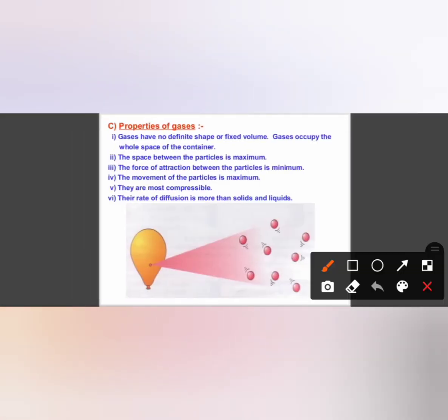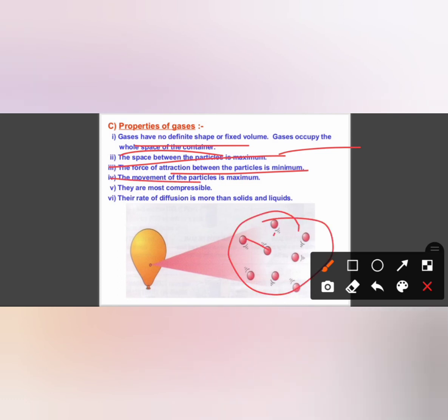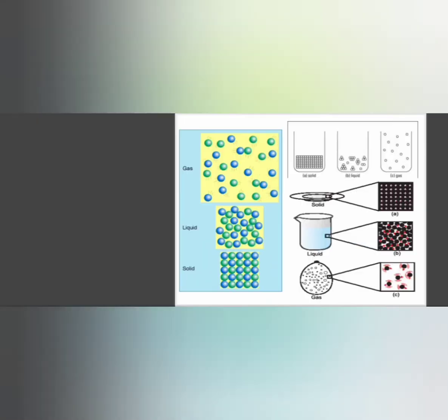Properties of gases. Gases have no definite shape or fixed volume. Gases occupy the whole space of the container. Space between particles is maximum. Force of attraction between particles is minimum. Movement of particles is maximum. You can see how big the spaces are. They are most compressible. The rate of diffusion is more than solids and liquids.